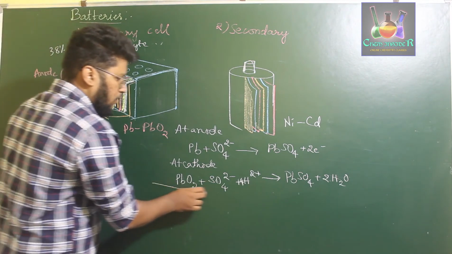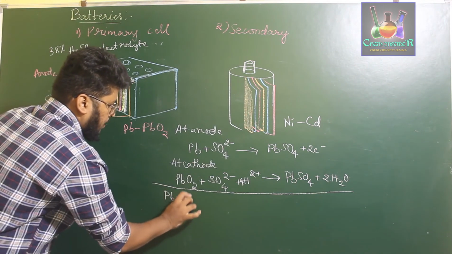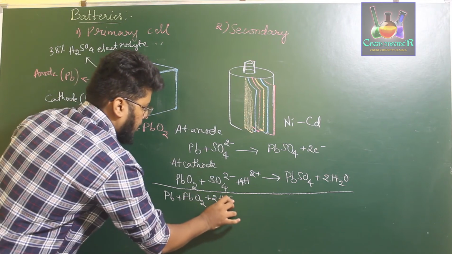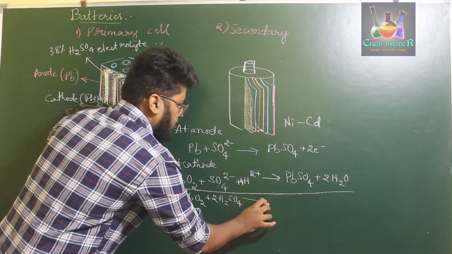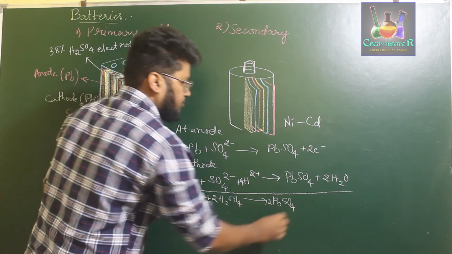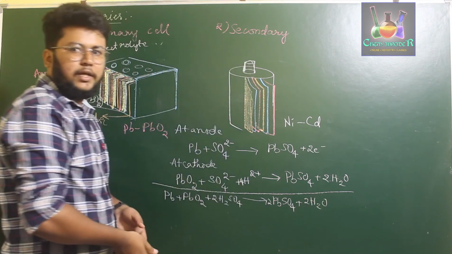So if you write down the overall reaction, it can be Pb plus PbO2 along with 2 molecules of sulfuric acid leads to the formation of 2 molecules of PbSO4 and 2 molecules of water. So this will be the reaction.